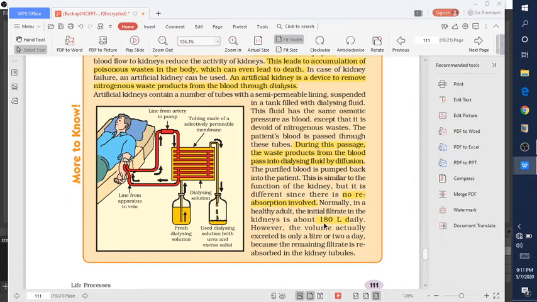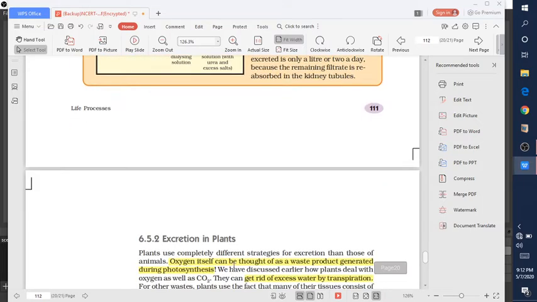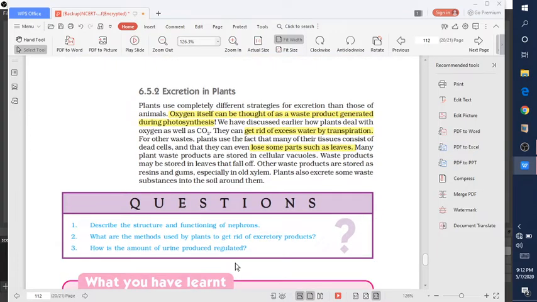Normally in a healthy adult, the initial filtrate in the kidney is 180 liters daily. A kidney filters 180 liters of blood, and produces approximately 1.5 liters of urine. So that is it for excretion in human beings.